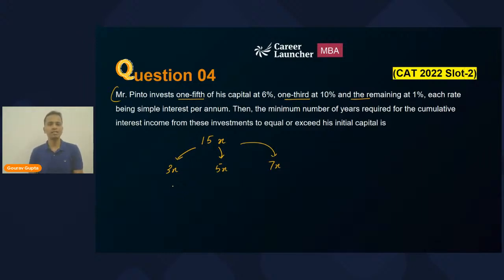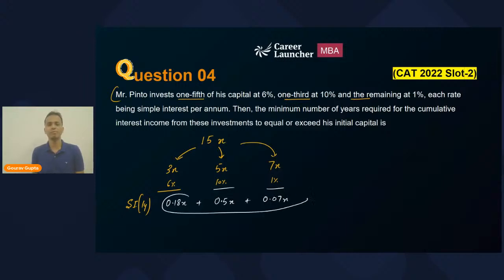Now, the first part is invested at 6%, second part is invested at 10%, and the third part at 1% per annum. Okay. So the simple interest in 1 year from each of these investments will be, let's write it, 6% of 3x, that is 0.18x, 10% of 5x, that is 0.5x, and 1% of 7x, that is 0.07x. Now, what will be the sum of the interest income in 1 year?